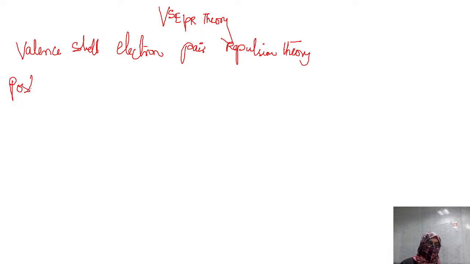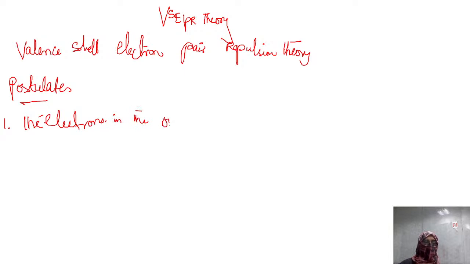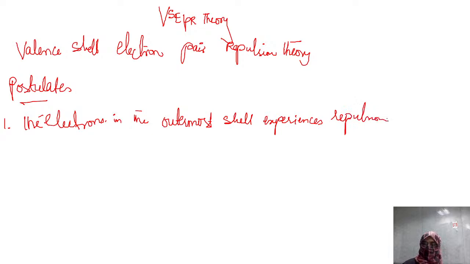So let's write the postulates of VSEPR theory. The first postulate is that the electrons in the valence shell, or the valence shell is also known as the outermost shell, experience repulsion. For example, if oxygen is there, oxygen has 6 electrons in the outermost shell.